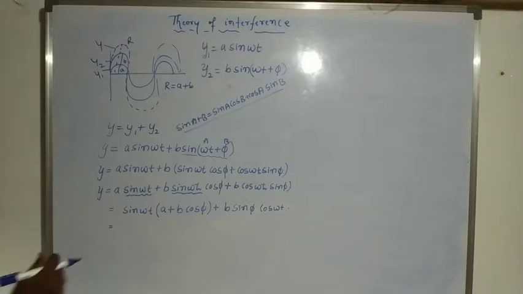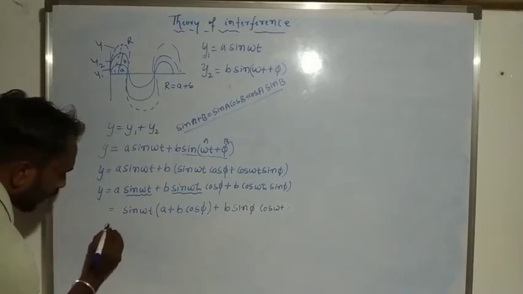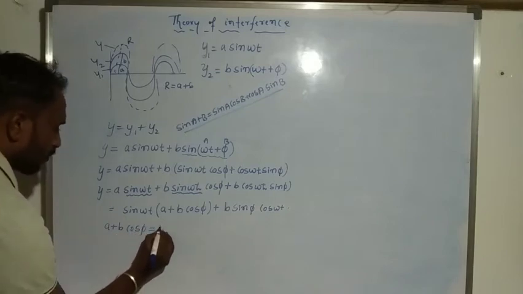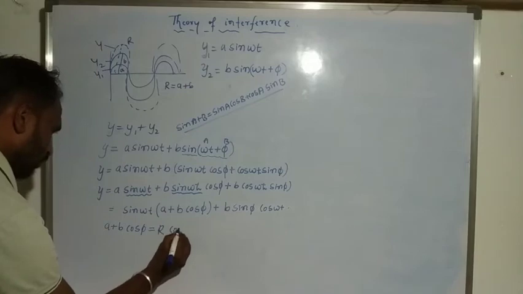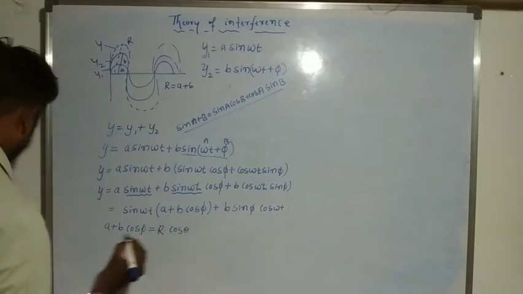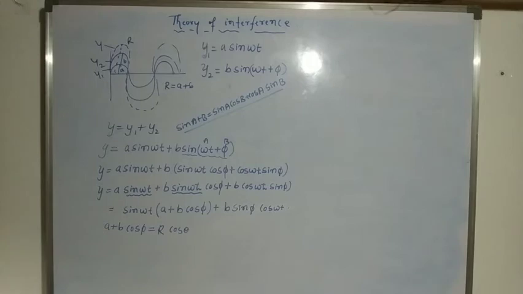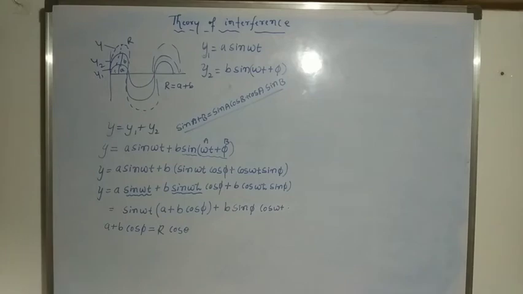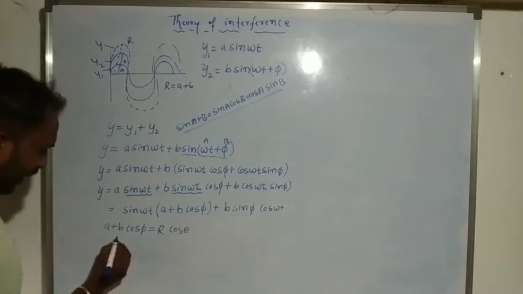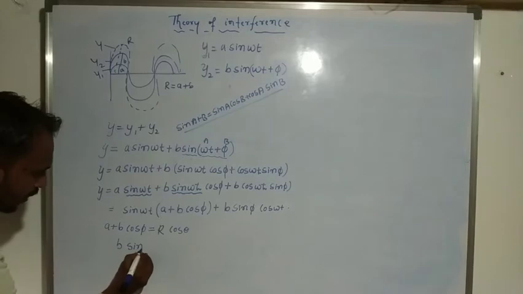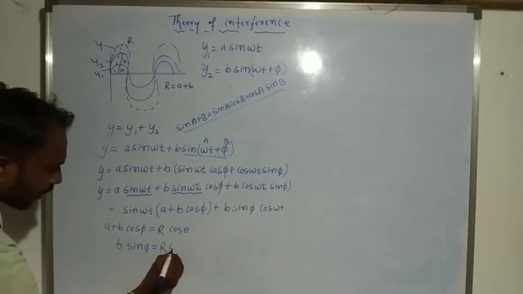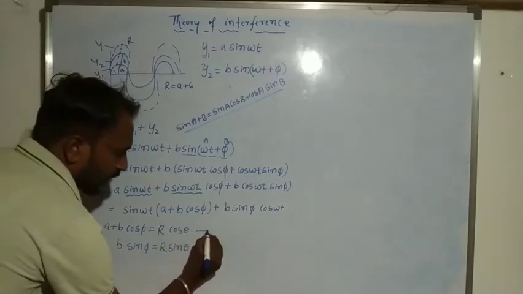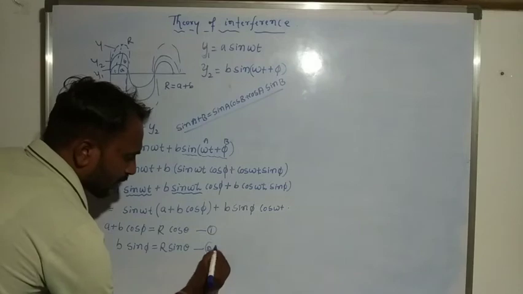Here we consider that (a + b cos pi) is equal to r cos theta, and b sin pi is equal to r sin theta. This is equation 1, and this one we consider equation 2.